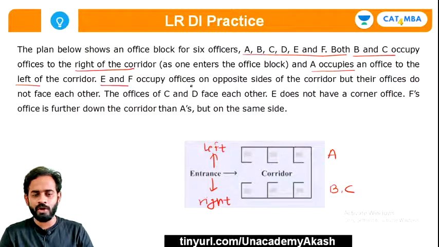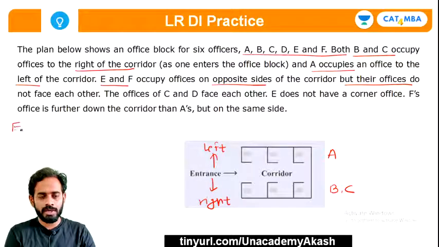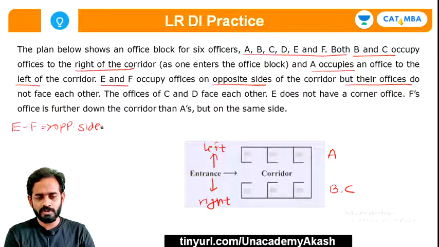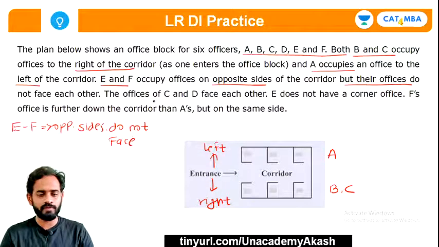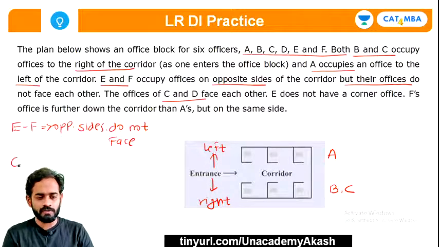E and F occupy offices on opposite sides, but their offices do not face each other. So I'll write this clue. E and F are on the opposite sides and their offices do not face each other. This is the clue given. And also the next part is the offices of C and D face each other. So offices of C and D are facing towards each other.